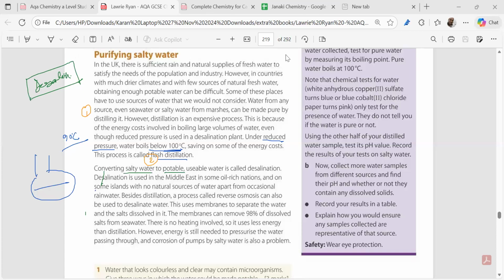So that's a very important portion we have to learn, that whenever we are trying to purify salt water, what are we using? We are using distillation, or flash distillation, or we are trying to use the process of reverse osmosis, the third process, right? Everybody's clear? Fine.